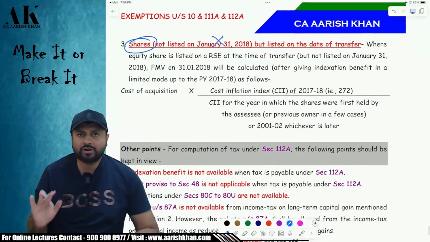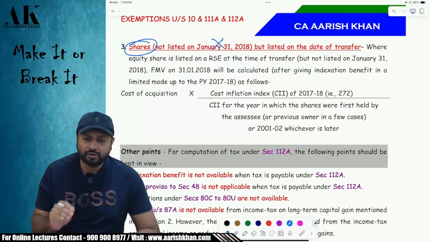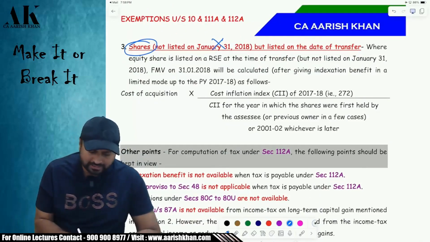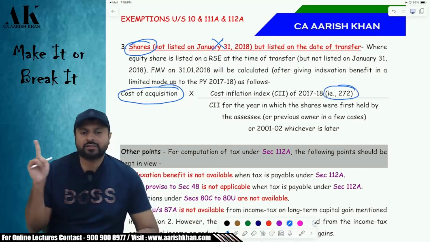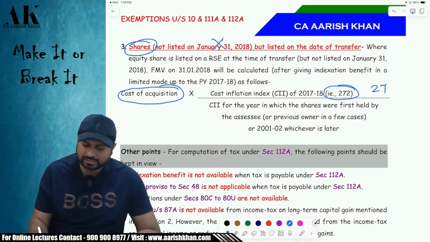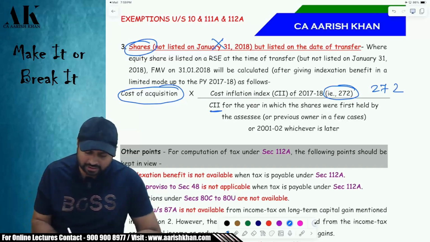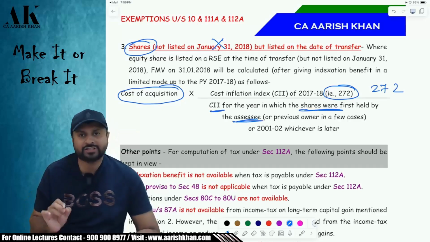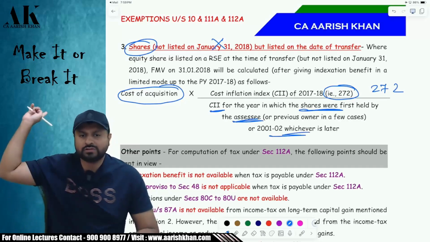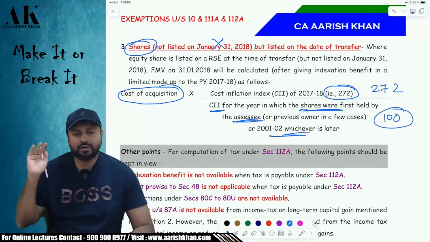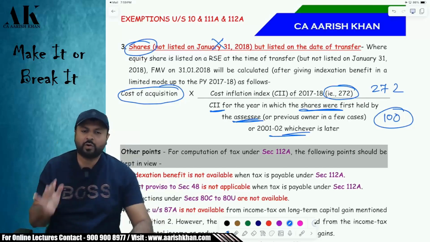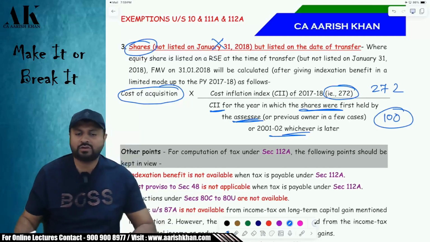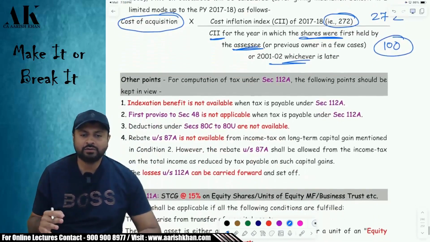If the shares are not listed on 31st Jan, then you have to follow the formula which is given on the board. You take the cost of acquisition of the share multiplied by the cost inflation index of 2017-18, which is 272, divided by the cost inflation index of the year in which you purchased the shares, or if you purchased before 2001, then you take 100 in the denominator. Okay. So in case of unlisted shares, you have to index that to find out what the FMV is on 31st Jan 2018. Okay.